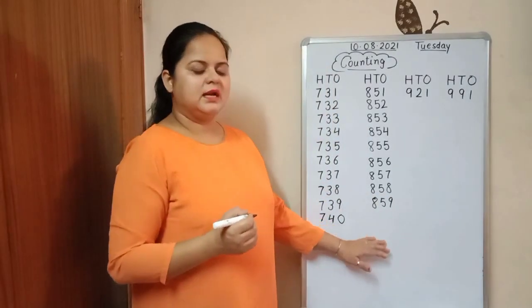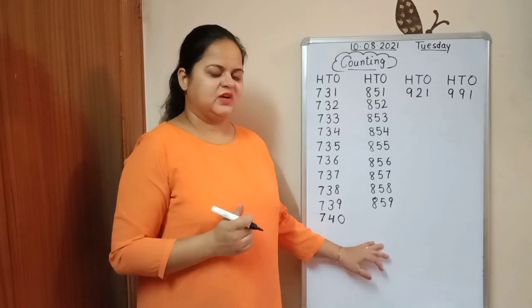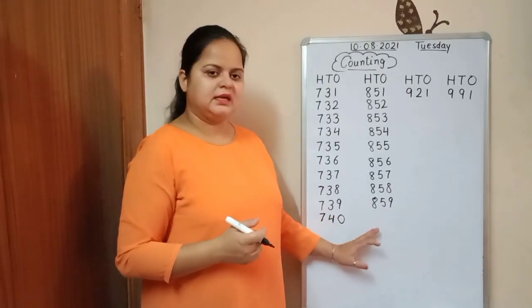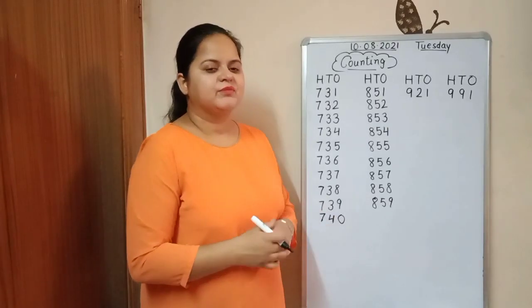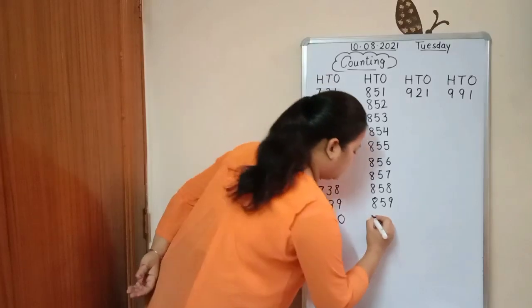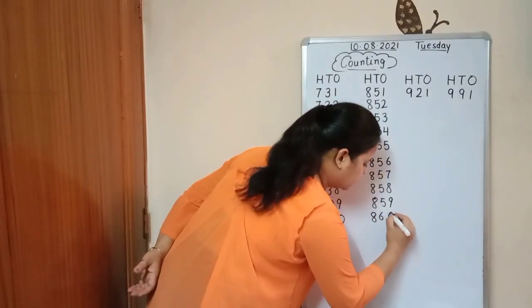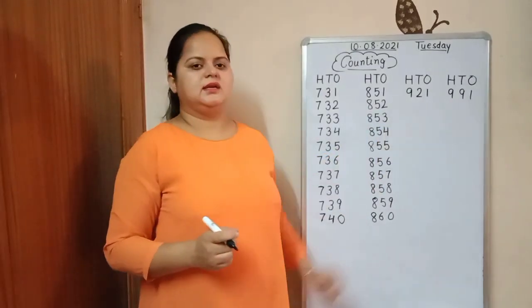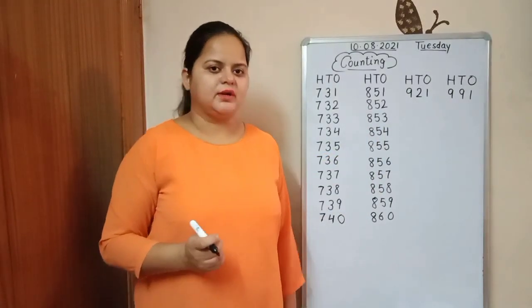What comes in the last? What is the last number of this line? 859, and after then 860. Good.